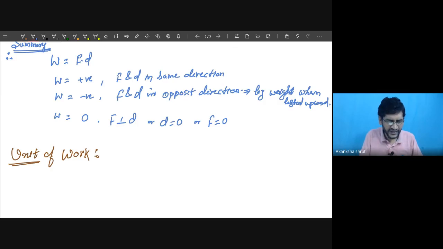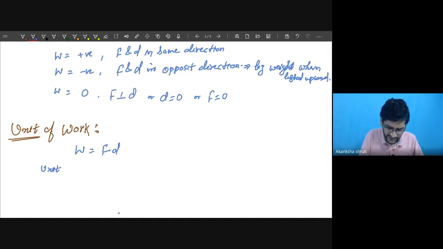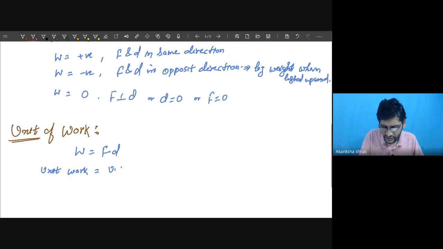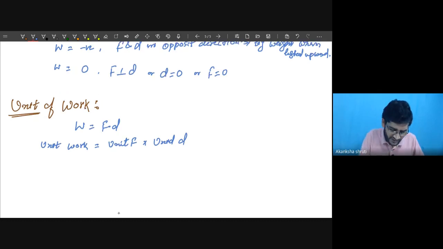For getting the unit of work, the work is defined as F into D. So unit of work is obtained by considering unit F and unit displacement D. So unit of force, Newton, displacement, meter. So unit of work can be Newton meter.